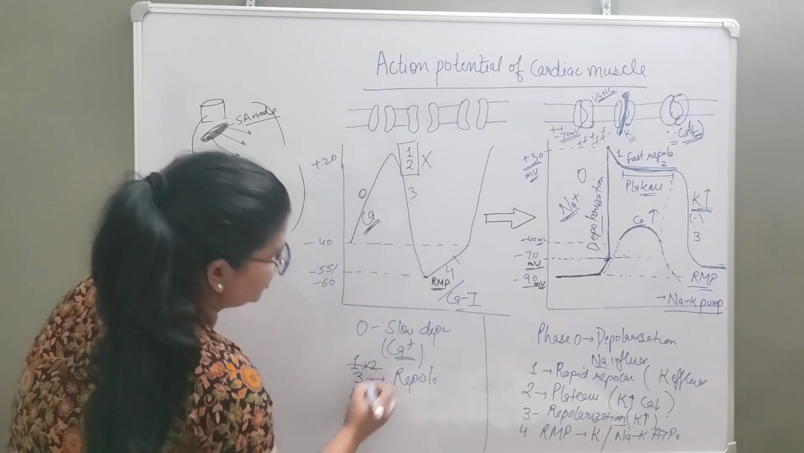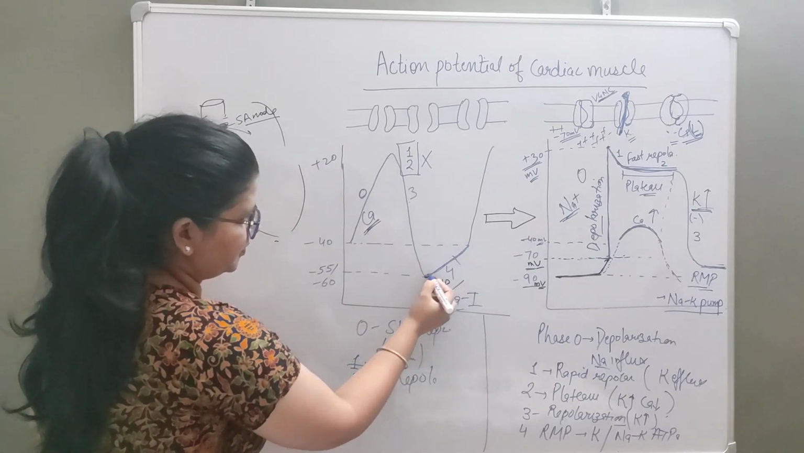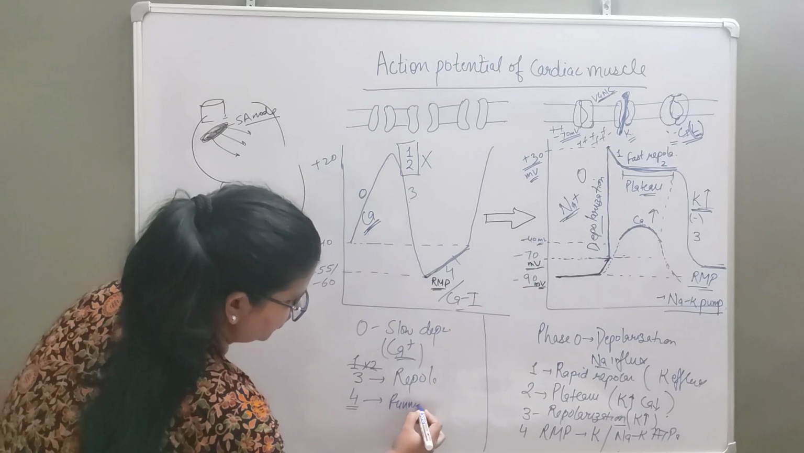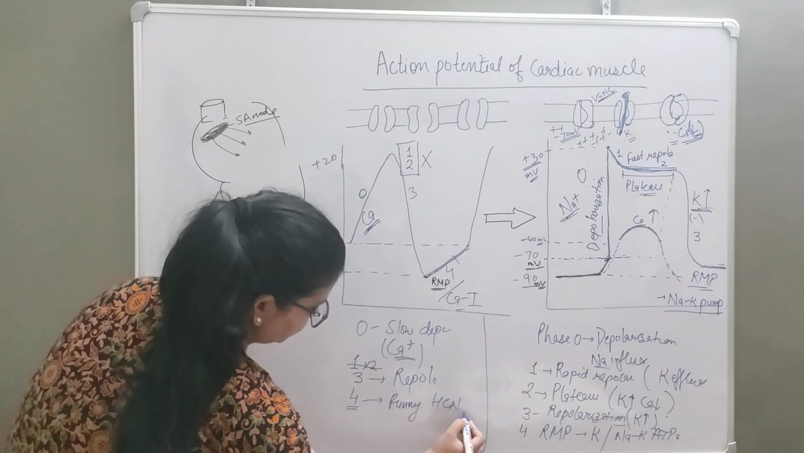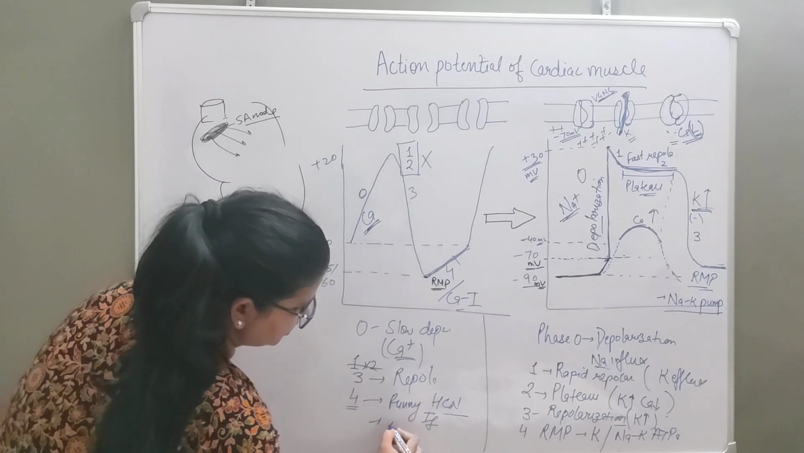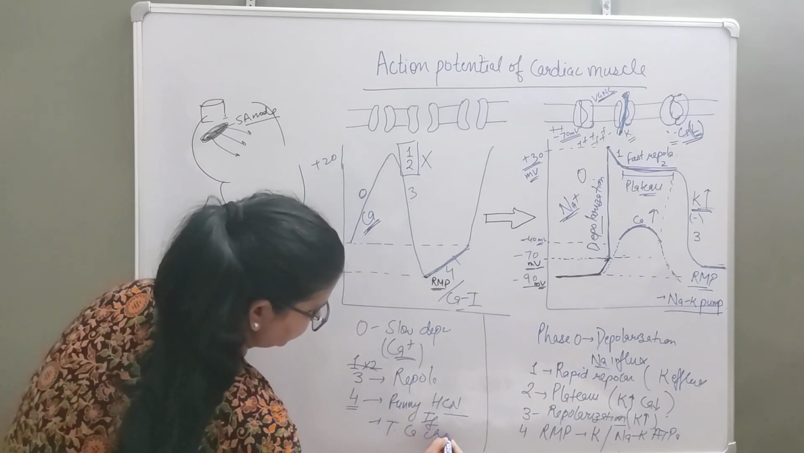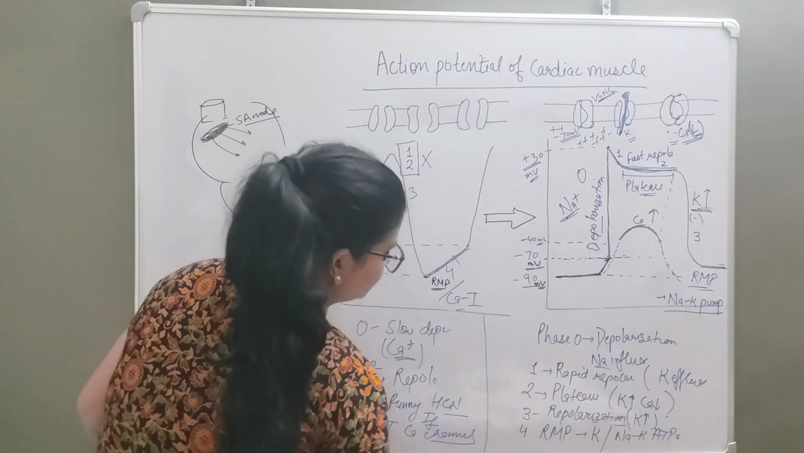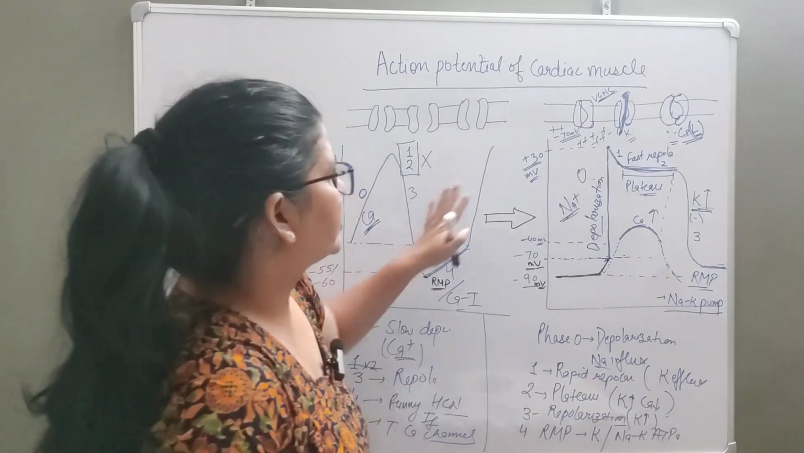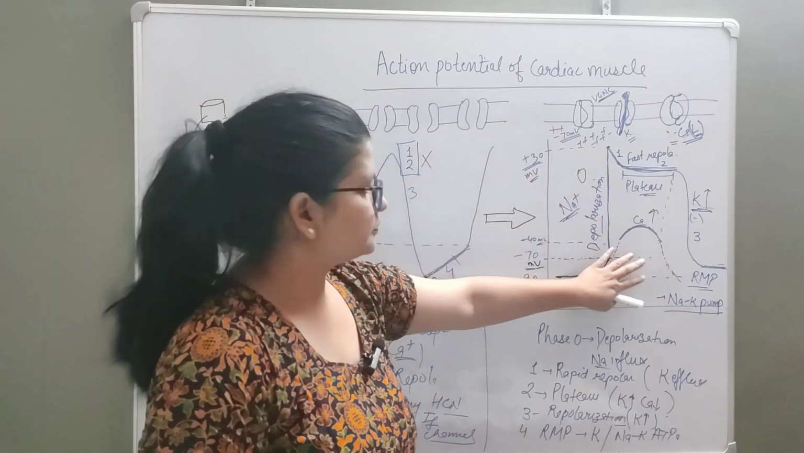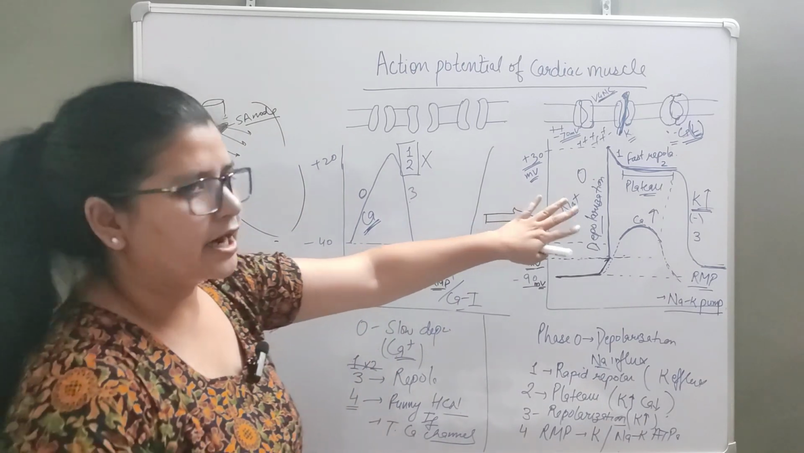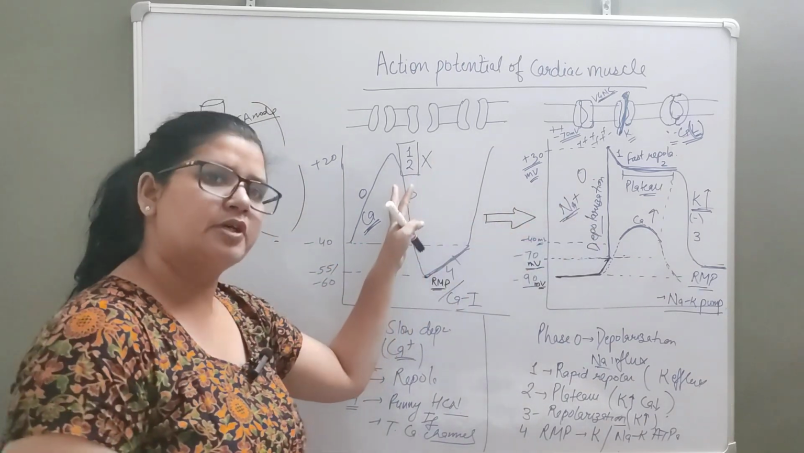And phase 4 is very important when we talk about pacemaker potential, in which you will write funny channels, right? This is very important, HCN channels, funny channels or funny current. And then the second thing is the transient type of calcium channel, right? Here you will not write sodium potassium ATPase, right? Okay, so this is all about the action potential of cardiac muscle and its ionic basis, and the comparison of this cardiac muscle action potential with pacemaker potential.